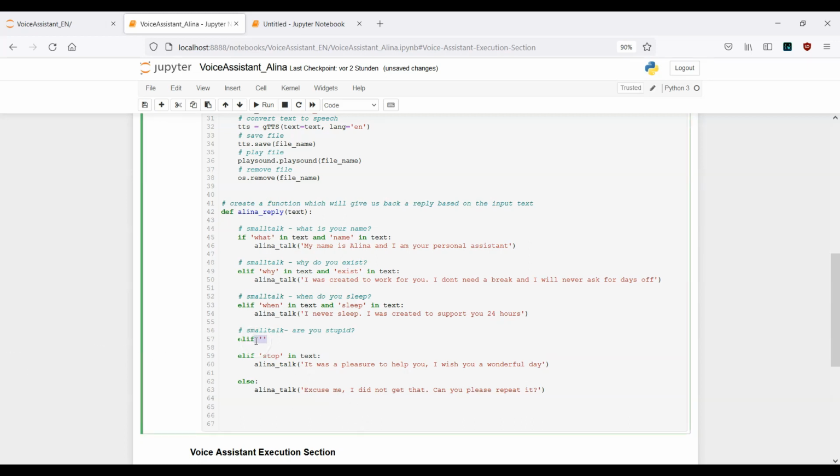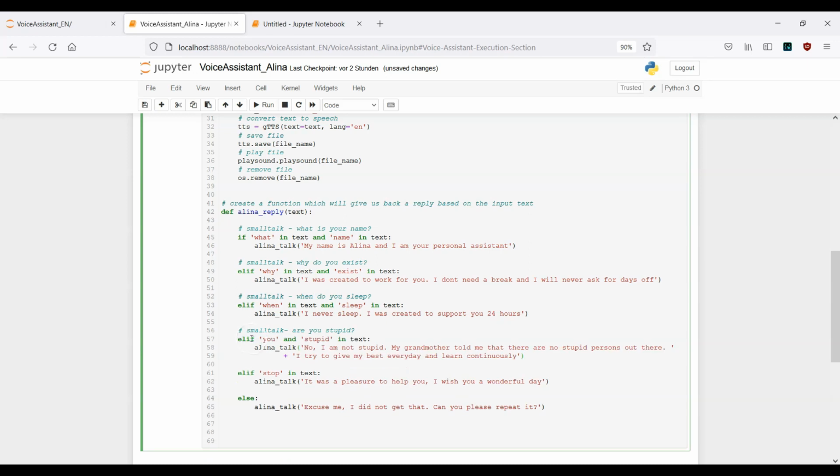So I've just copied the lines from my different screen, and here I've pasted. So elif you in text, and stupid in text. We want to get back the following reply. No, I'm not stupid. My grandmother told me that there are no stupid persons out there. I try to give my best every day and learn continuously. This is the reply.